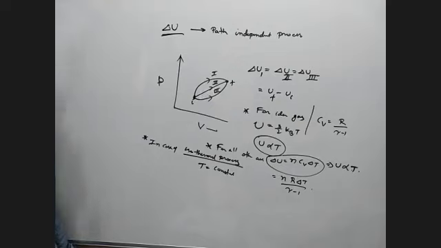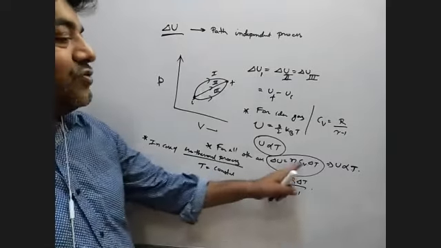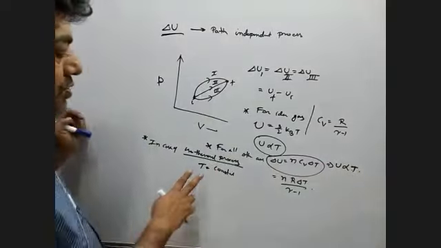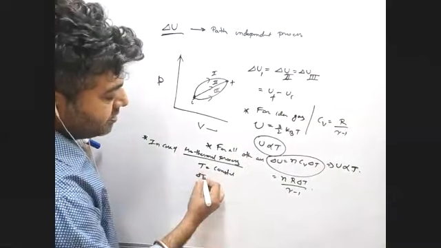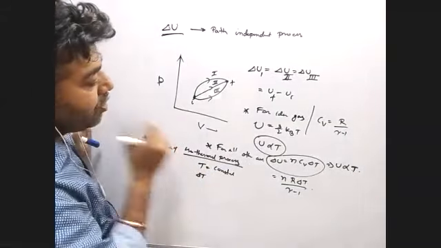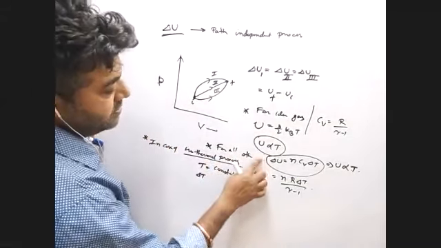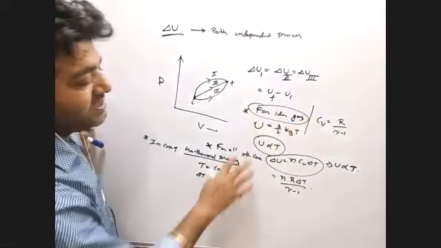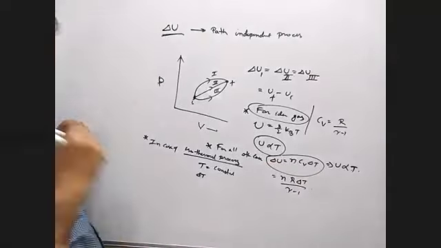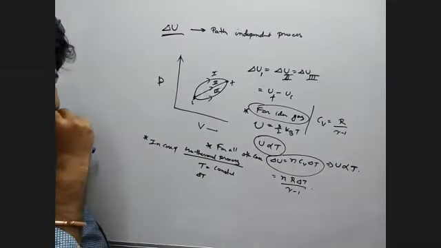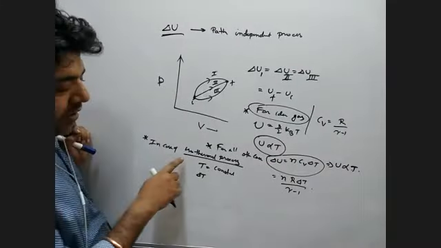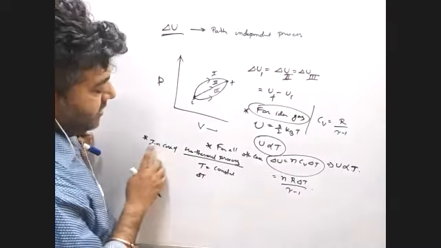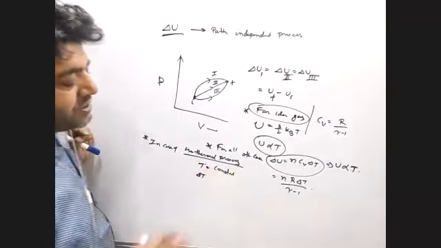Is it okay? And U depends on temperature. So for all other cases, leaving aside the ideal gas, you can use this one. And in an isothermal process, temperature is constant.